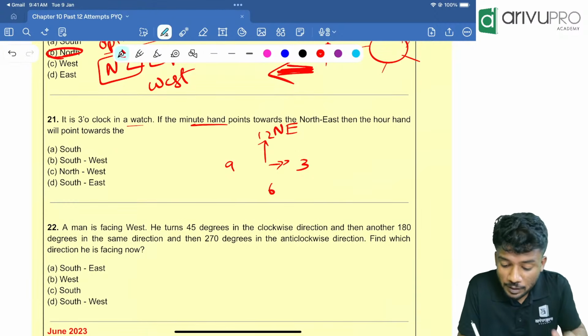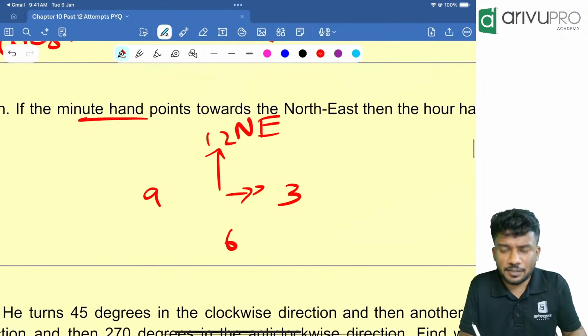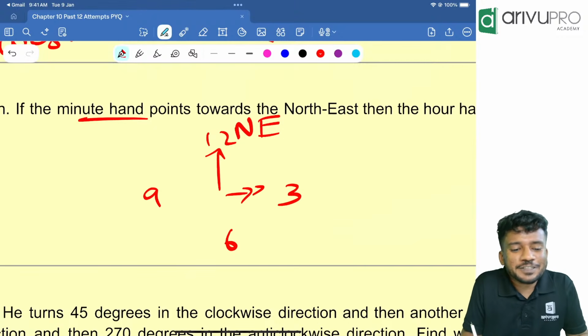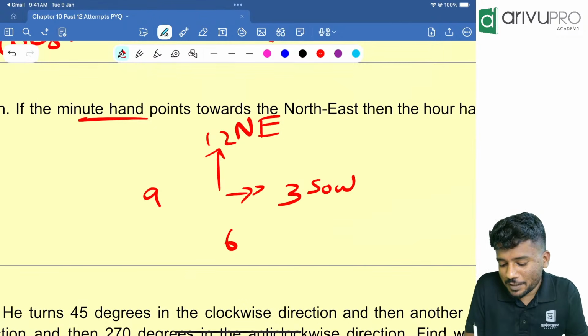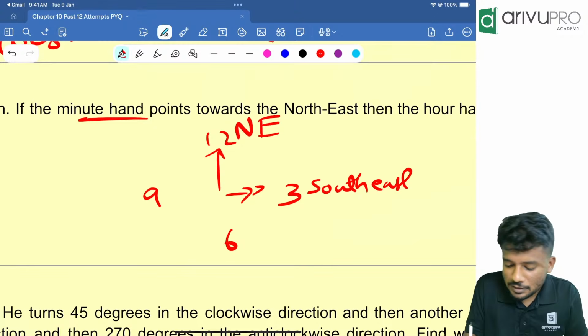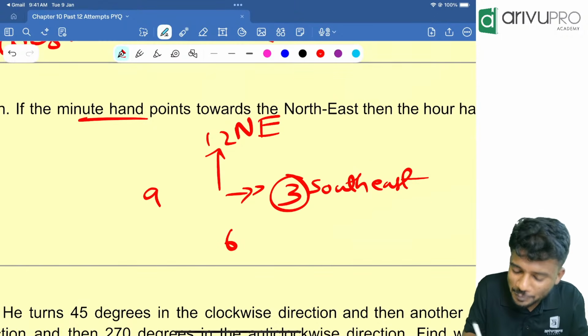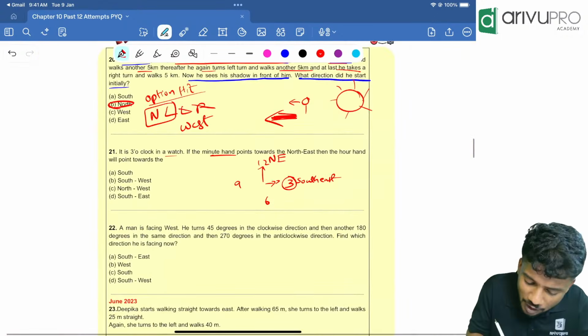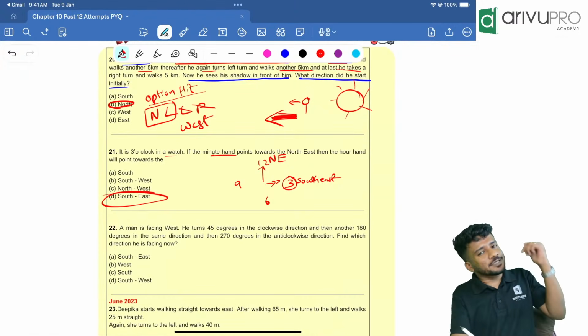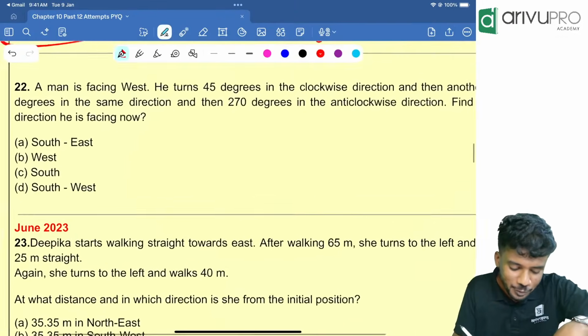Now people, look here. If northeast is here, then right of northeast will be what? It is nothing but southeast. So our hand is pointing towards 3. That means the answer is southeast. Option D is your answer. Now the final question of that attempt.